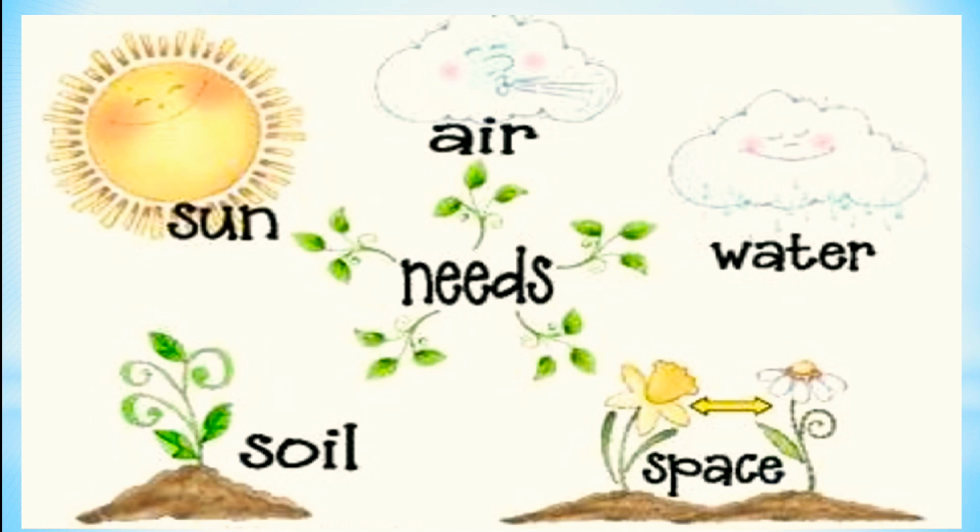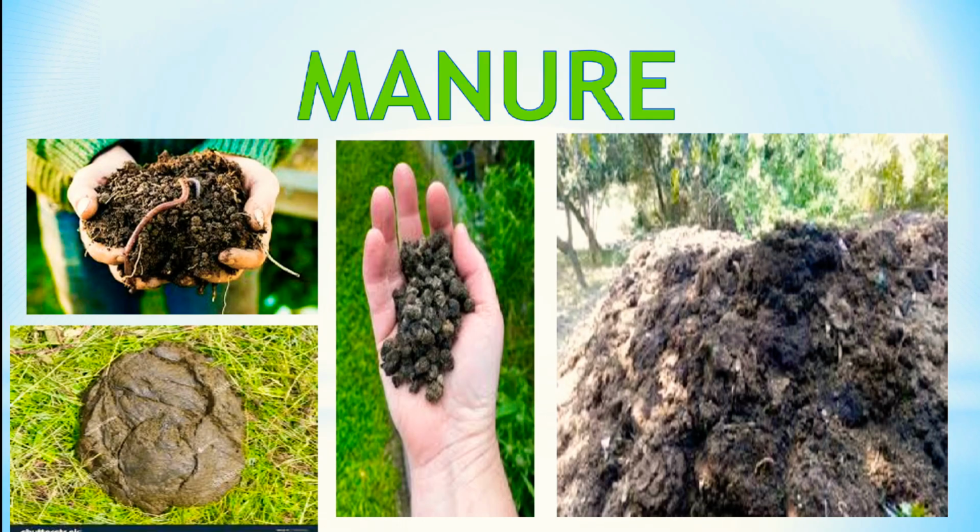Now, let us see some more measures of taking care of plants. We have to provide manure to plants. What is this manure? Manure is the excretion of animals or the decomposed dead plants. What is the use of this manure?